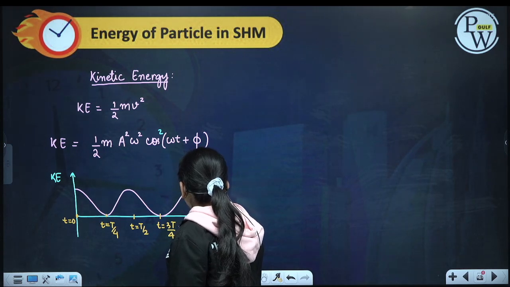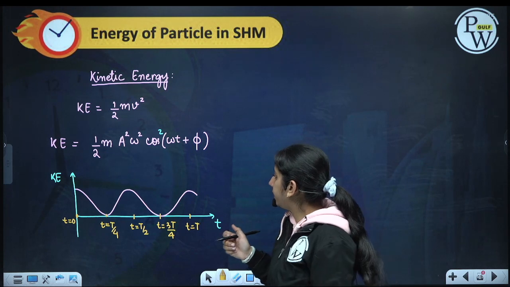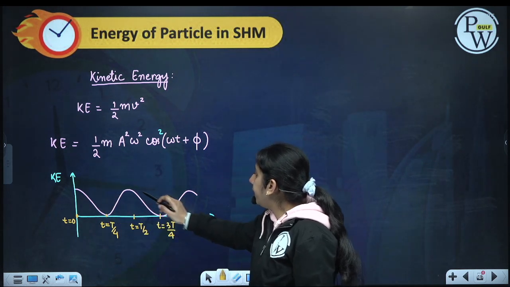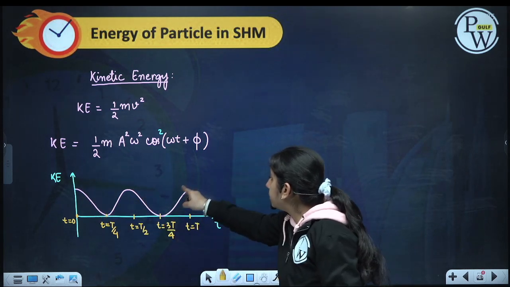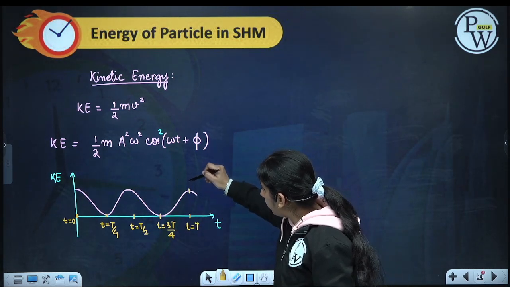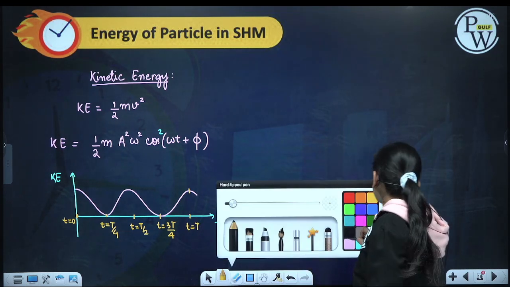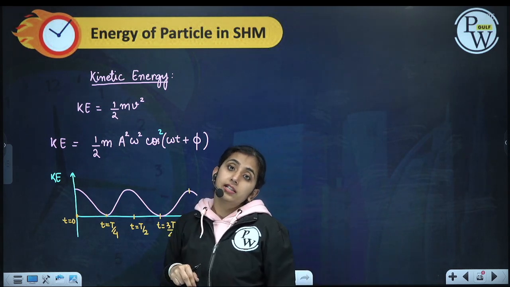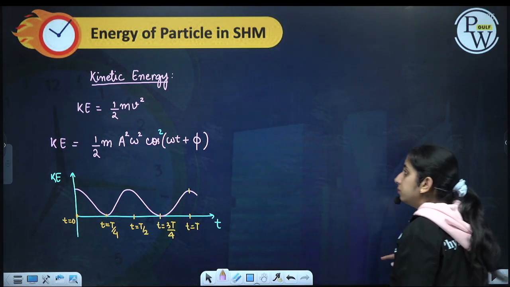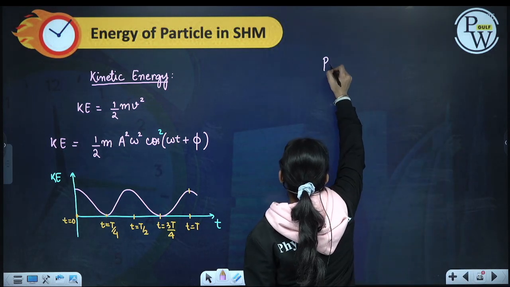At t is equal to T, we will have again back to mean position, maximum kinetic energy. Now see, in one time period kinetic energy is doing 2 complete oscillations. So the frequency of kinetic energy is double and the time period of kinetic energy is half.